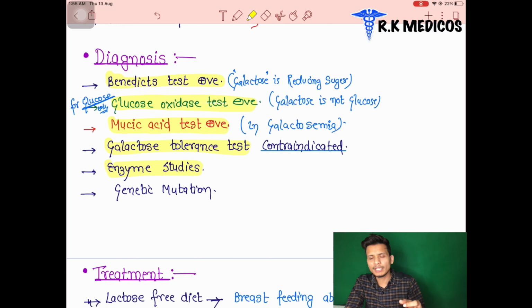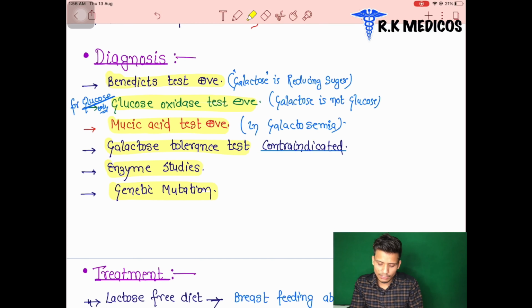We can do the enzyme study when any baby suffers from an enzymatic defect. So it's a must to know which enzyme is defective in which metabolism. It gives us a specific result about the disease. In all metabolism disorders, the enzyme study is a must. Next one we can say is genetic mutation. We also have to study whether any specific mutation has occurred.